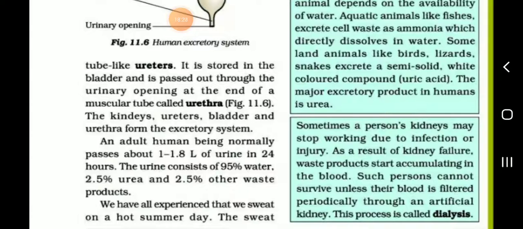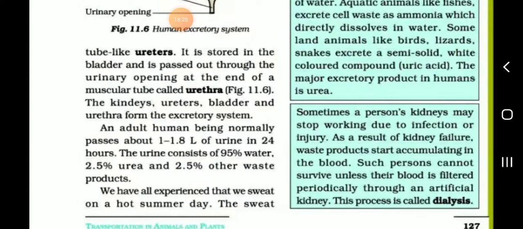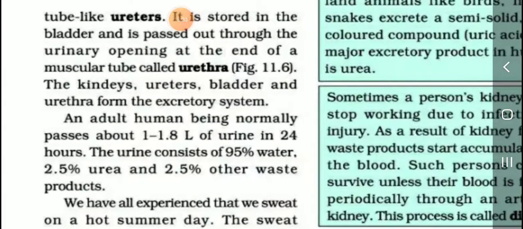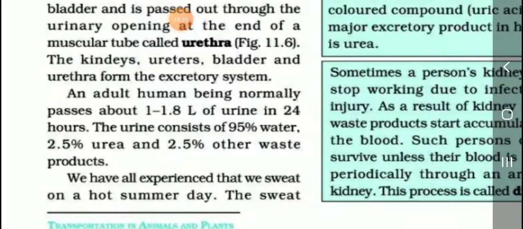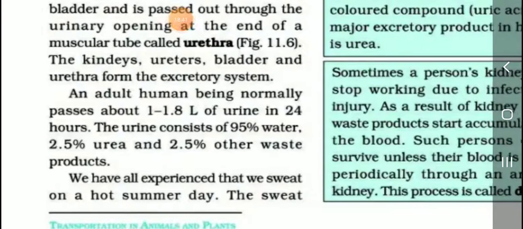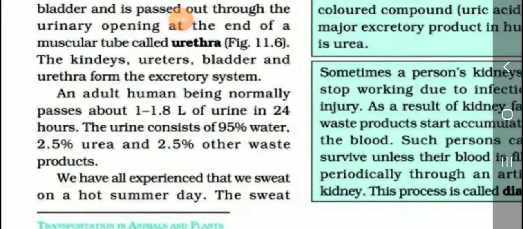Okay, listen. What is the excretory system? What are the parts of the excretory system? Kidneys, ureters, bladder and urethra form the excretory system. An adult human being normally passes about 1 to 1.8 liters of urine in 24 hours. The urine consists of 95% water, 2.5% urea and 2.5% other waste products.